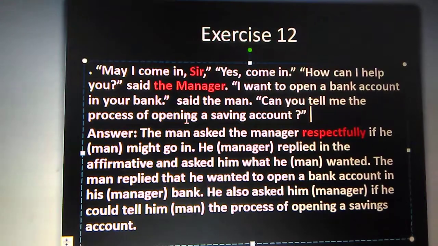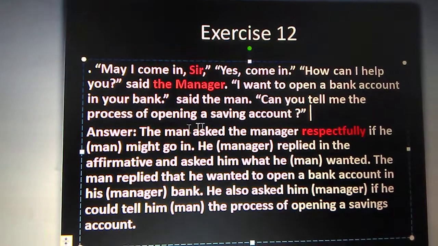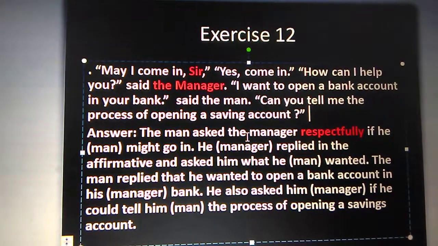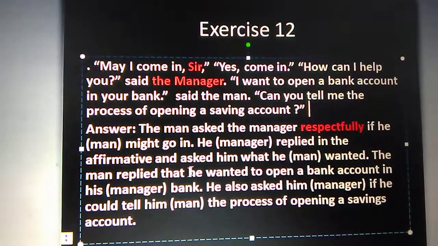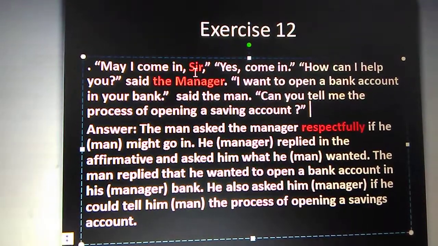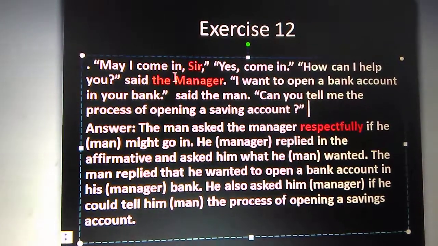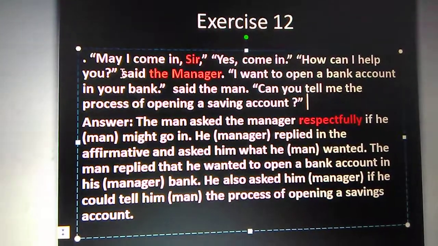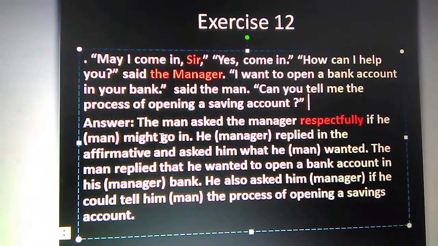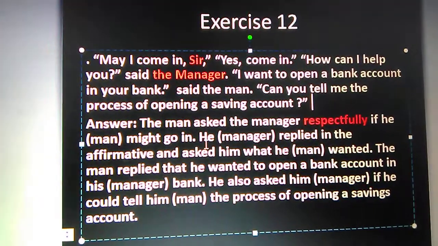You know how to change the assertive. Can you tell the process of opening a saving account? This is yes no interrogative. You know how to change that one. So I think it is very simple to change. The man asks the manager respectfully, as sir is there, if he, as it is the yes no interrogative, if he might come in. Okay, so come will change into go. That is why come will change into go in.